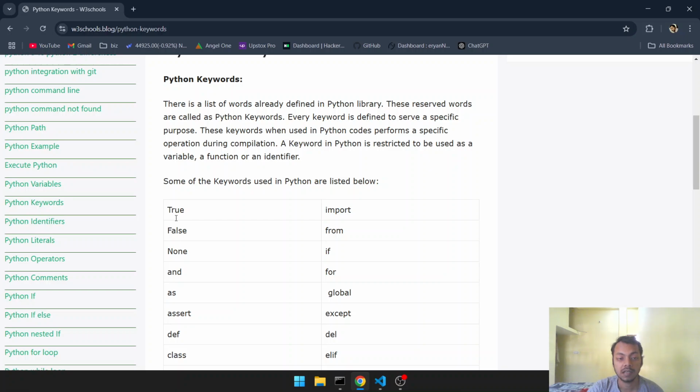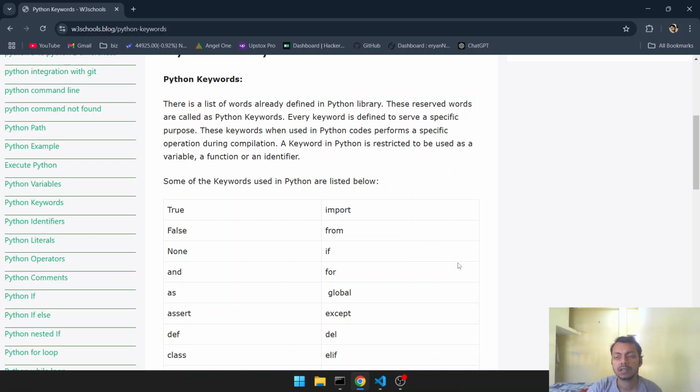Starts with a capital alphabet. Other than that, all are small. Okay, let's see: True, import, False, from, None, if, and, for, as, global, assert, except, def, del. There are many keywords. Let me count it. There are 33 keywords in Python.